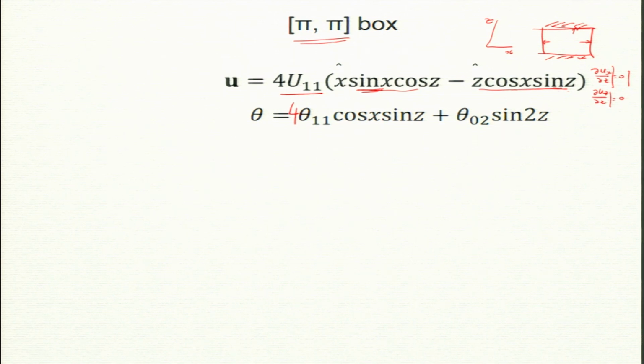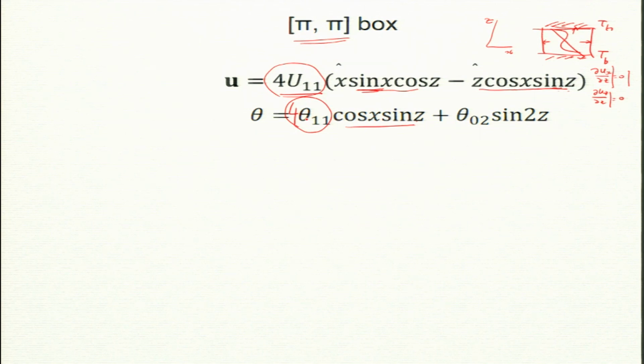Now, temperature fluctuation is 0 at the plates. I removed the T conduction, remember. So, the temperature is T bottom, T hot, and there is a linear conduction profile for the conduction state. Theta is a fluctuation over it. So, theta is 0 at the plates for conducting plates. It is 0 at the top and bottom, and you are already familiar with this, right.